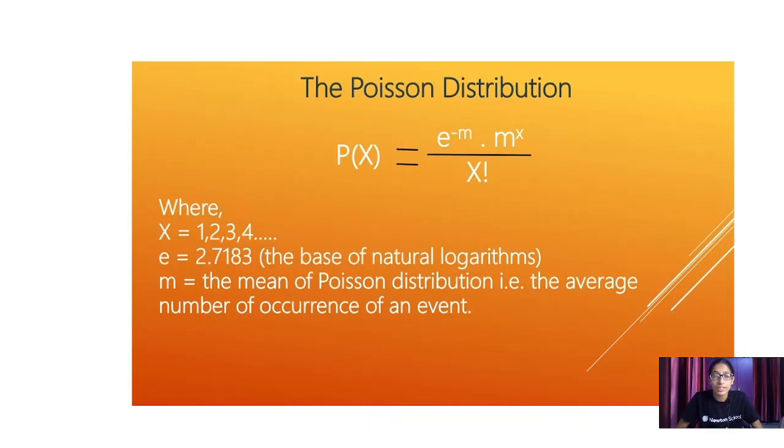m is recognized as the mean of the Poisson distribution, that is the average number of occurrences in a particular event. Now suppose the number of events occurring is 10 times, and the average you have taken is 5. Because if someone tells you to calculate the value of m, or calculate the value of x, you just have to be given the value of x and m also. So you will be getting the factorial in every case.